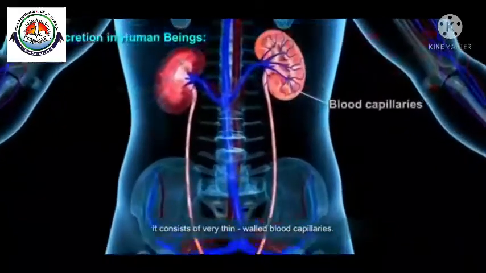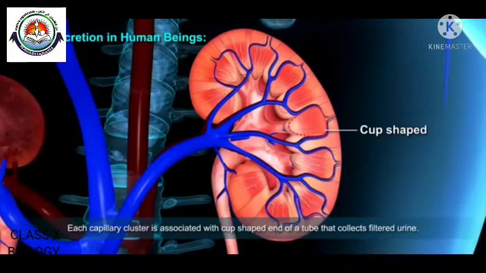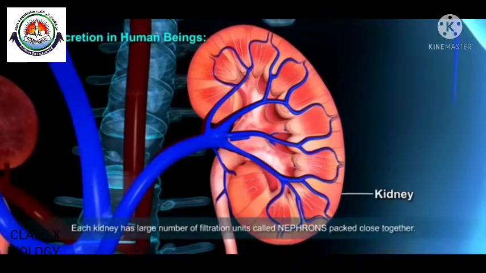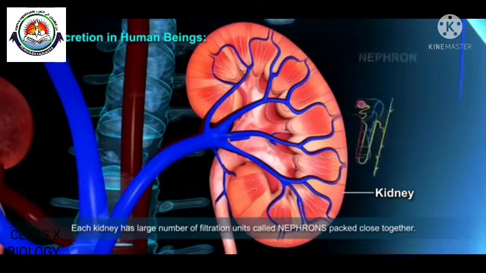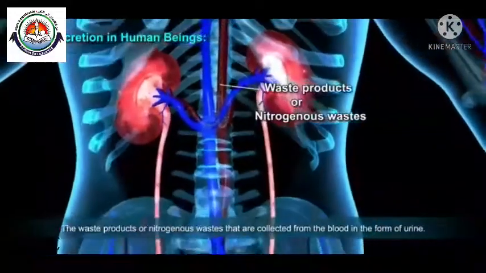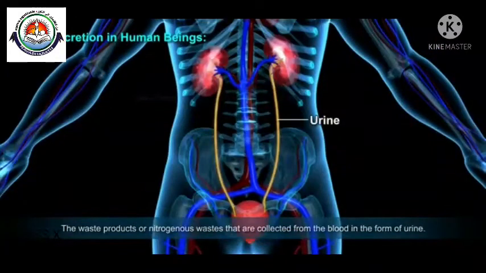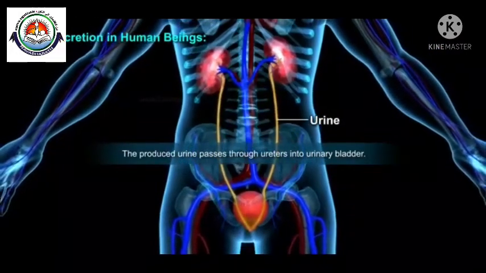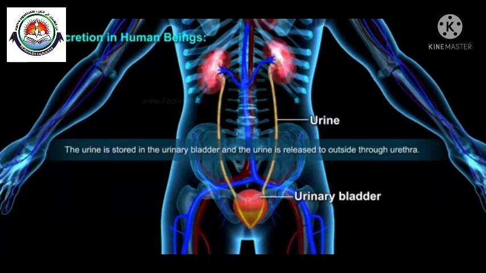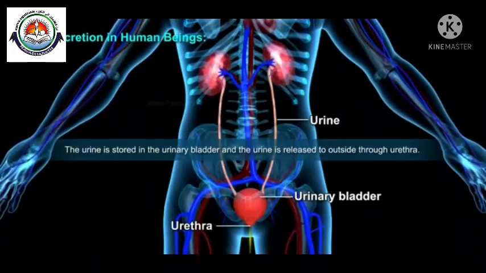It consists of very thin-walled blood capillaries. Each capillary cluster is associated with a cup-shaped end of a tube that collects filtered urine. Each kidney has a large number of filtration units called nephrons packed close together. The waste products are nitrogenous waste that are collected from the blood in the form of urine. The produced urine passes through ureters into the urinary bladder. The urine is stored in the urinary bladder, and the urine is released to the outside through the urethra.